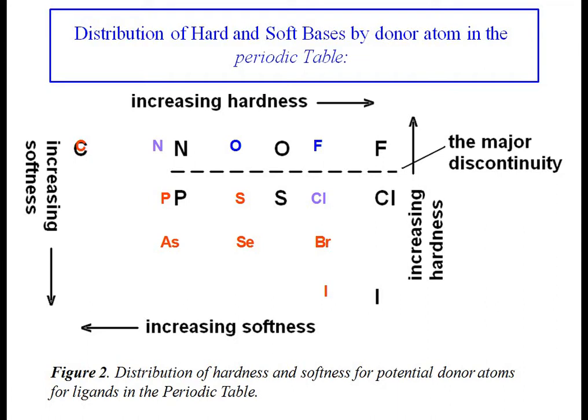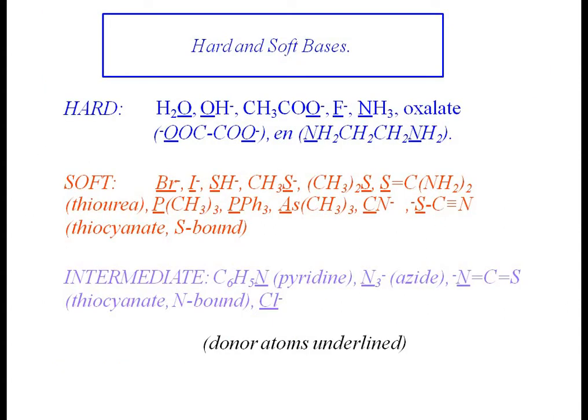In the same way, we discuss the group: nitrogen, phosphorus, arsenic. Top to bottom in a group, size increases. So softness increases from top to bottom. From left to right, size decreases, so hardness increases. From top to bottom, size increases. So these are some examples of hard and soft bases and intermediate bases.